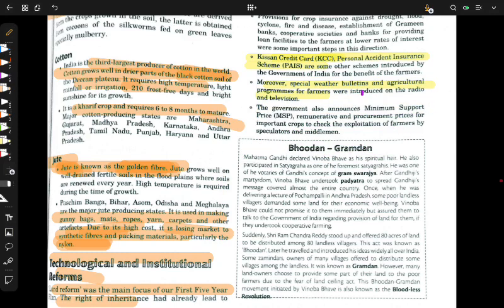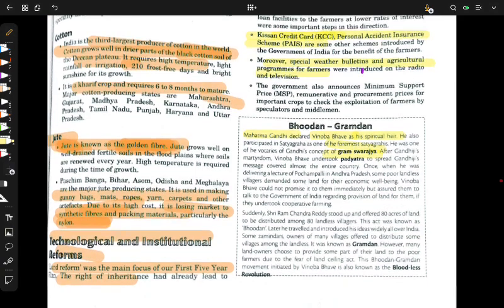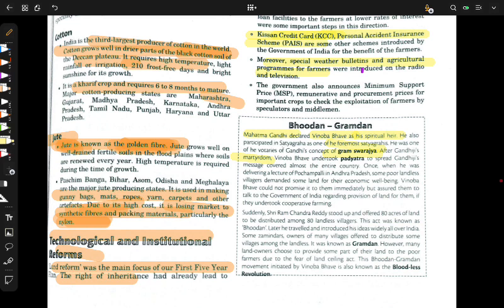Okay, very easy. So we know that Mahatma Gandhi was a very spiritual man, and he declared Vinoba Bhave as his spiritual successor or heir. Heir means successor. So Vinoba Bhave was a foremost satyagrahi. He was a very important satyagrahi. He believed in the concept of Gram Swaraj. After which, Vinoba Bhave, after the martyrdom, what do you mean by martyrdom? It's about the death of Mahatma Gandhi.